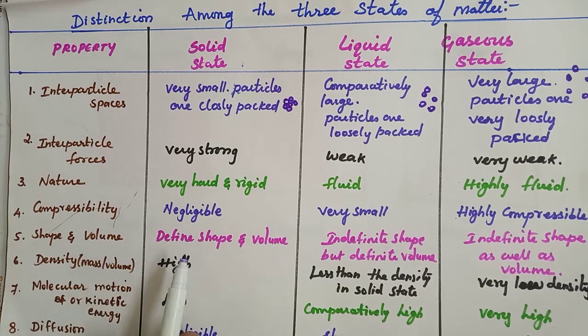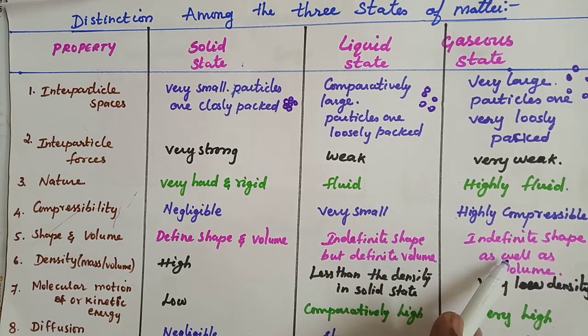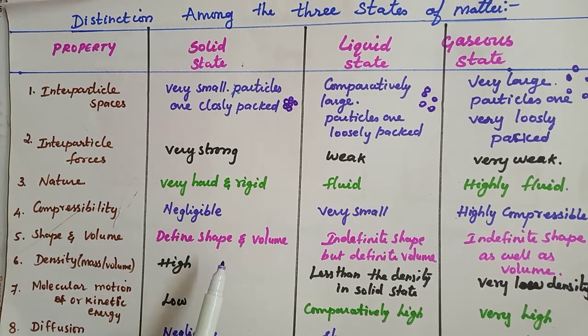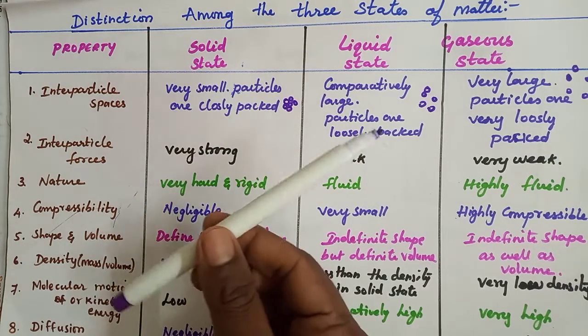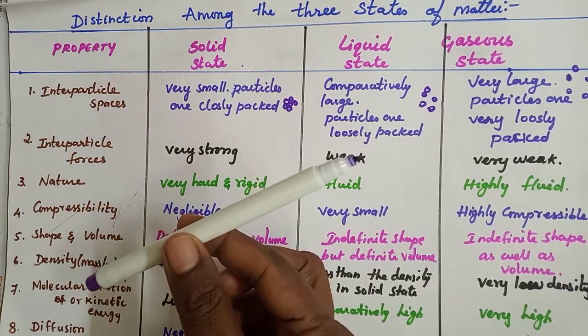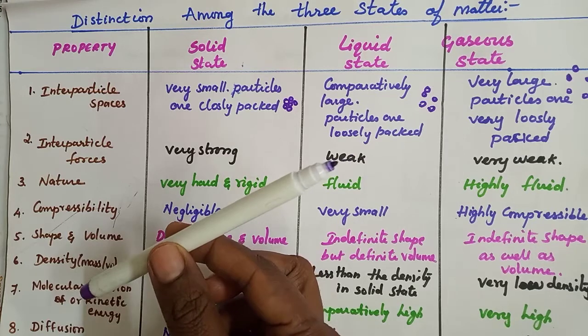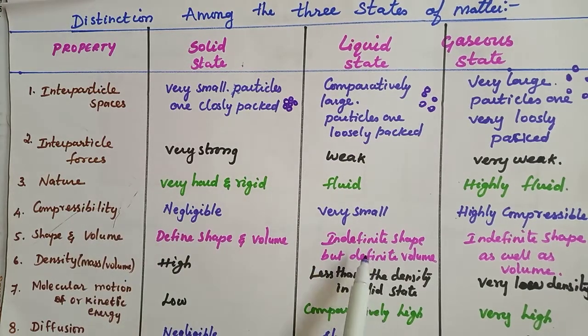Shape and volume: solids have definite shape and volume, for example this pen. Liquids have indefinite shape but definite volume. Gases have indefinite shape as well as volume.